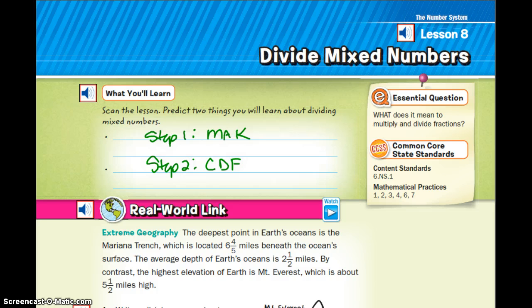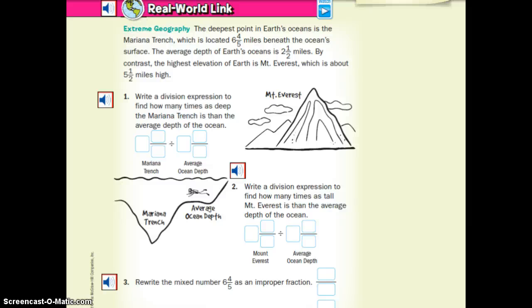All right, let's talk about the real world link. I actually have some interesting stories here. The deepest point in the Earth's ocean is the Marianas Trench, which is located 6 4/5 miles beneath the ocean surface. The average depth of the ocean is 2.5 miles. By contrast, the highest elevation on the Earth is Mount Everest, which is about 5.5 miles high. So, these are my bits of trivia. We're not going to do the actual questions. We're just going to talk about my trivia.